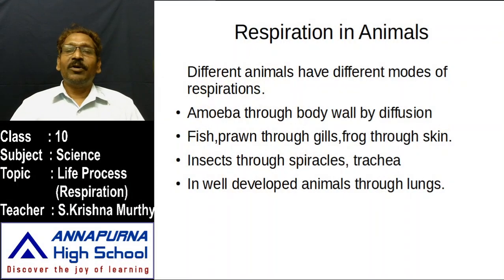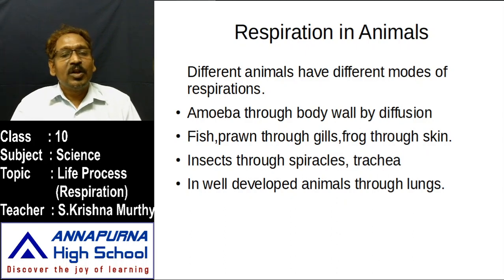Let us discuss respiration in animals. We know different kinds of animals. Some live in water as aquatic bodies, and some live on land, which are terrestrial bodies.